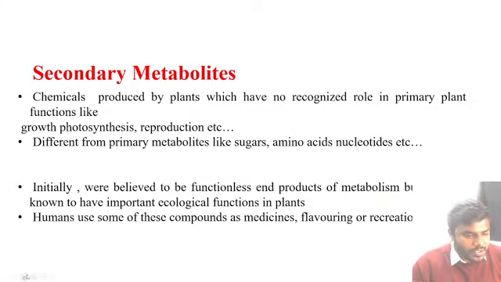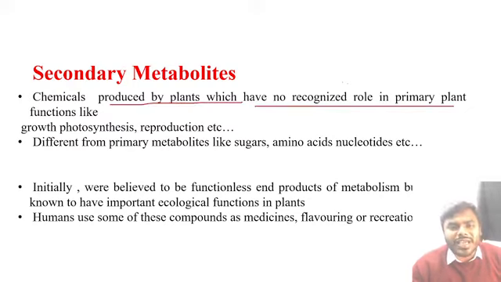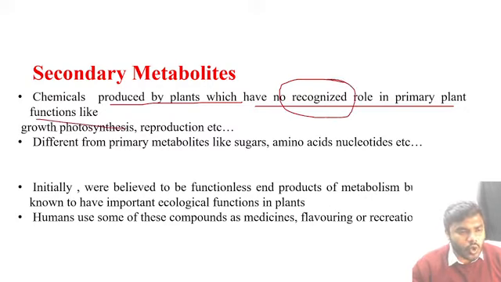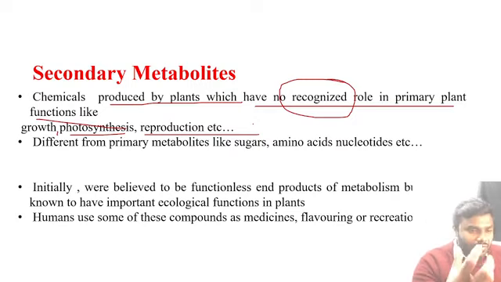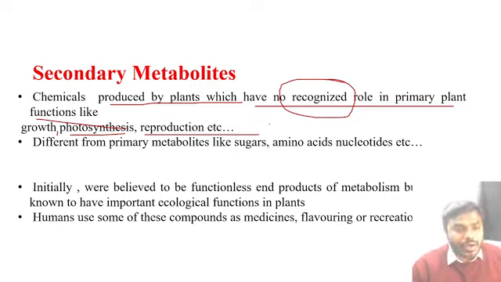Now listen to me very carefully, friends. Secondary metabolites are chemicals produced by plants which have no recognized role in the primary plant functions like growth, photosynthesis and reproduction. What do you mean by that? Without secondary metabolites also growth occurs, photosynthesis occurs, and reproduction occurs. There is no doubt about that. Then why are they required?